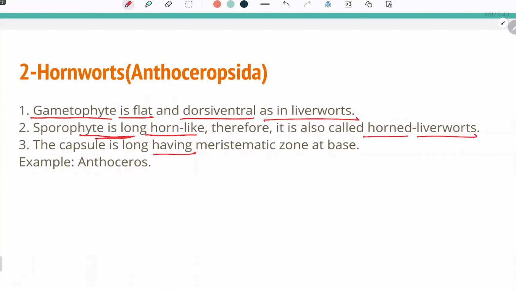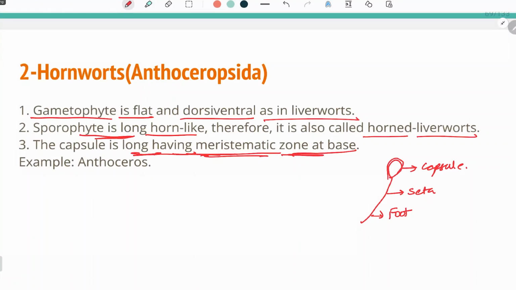The capsule is long, having a meristematic zone at the base. They have foot, seta, and capsule, the normal structure of the sporophytic plant produced by the fusion of the male and the female gamete. But in them, there is a long meristematic zone at the base of the capsule, which is why they look like a horn. They have a horn-like structure and are called hornworts. The example of which is Anthoceros.